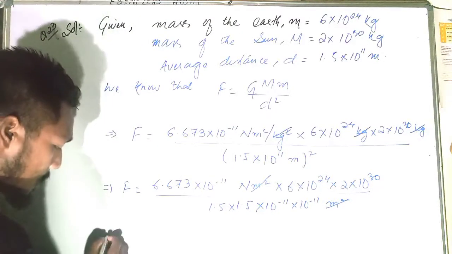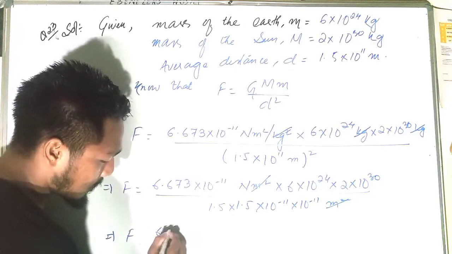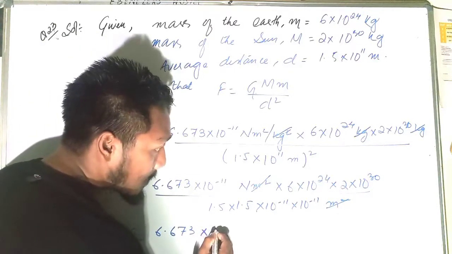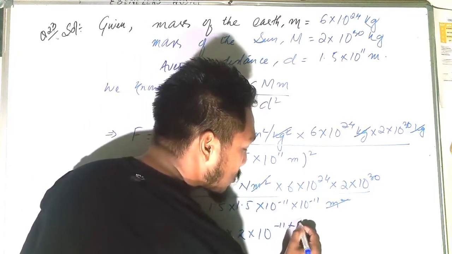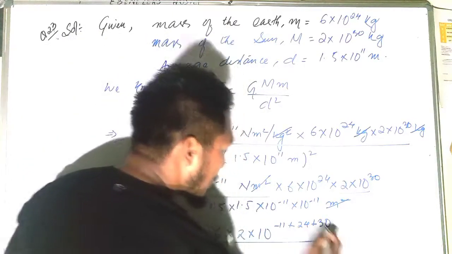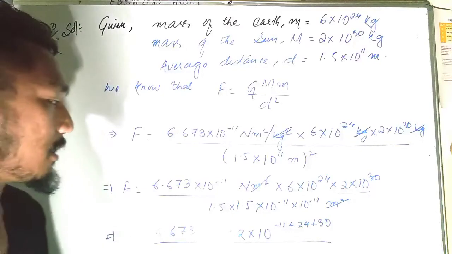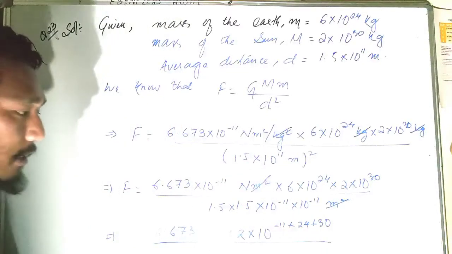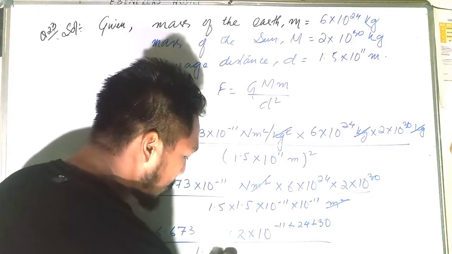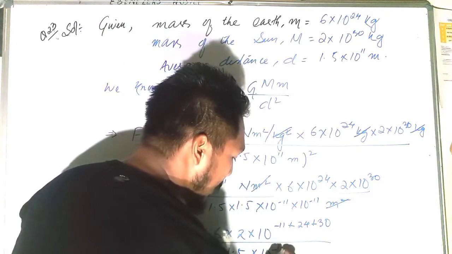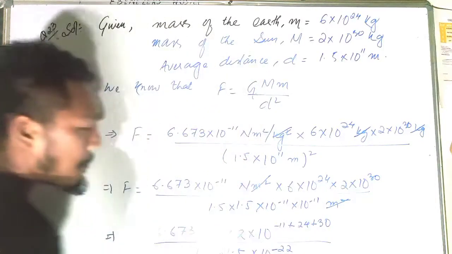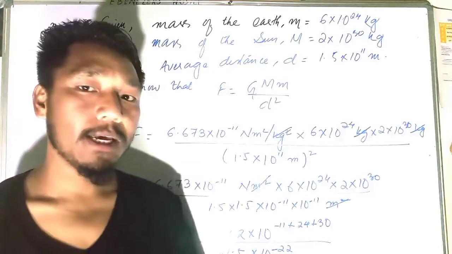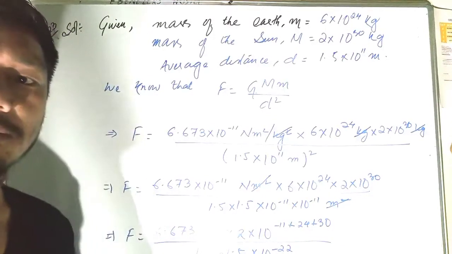Now F is equal to 6.673 into 6 into 2 into 10 to the power minus 11 plus 24 plus 30. Why are we doing this? Because they have the same base but the powers are different, that is why we are adding the powers. So 1.5 into 1.5 into 10 to the power 11 plus 11 becomes 22. I think you're clear about this one.